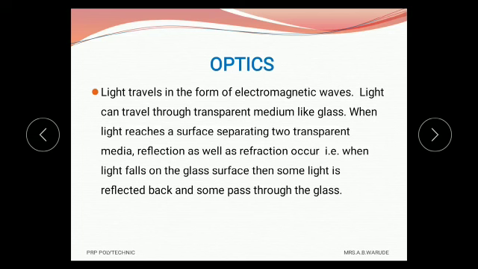That means it changes its direction, which is called refraction. If we consider the example of a rod placed in a bucket full of water, it looks bent, and the reason is refraction. That means it changes its direction.